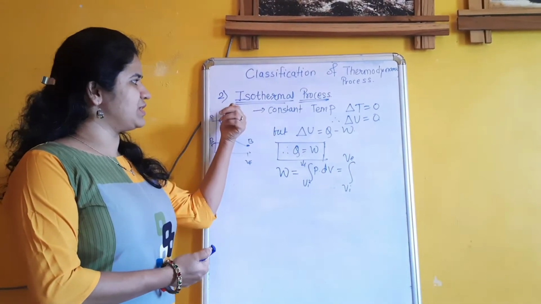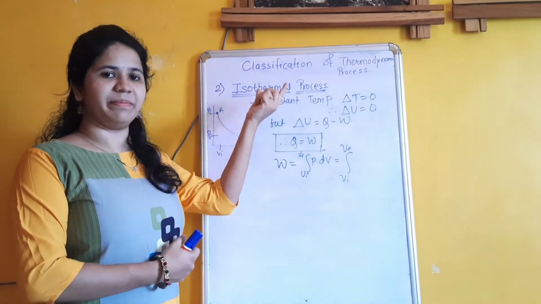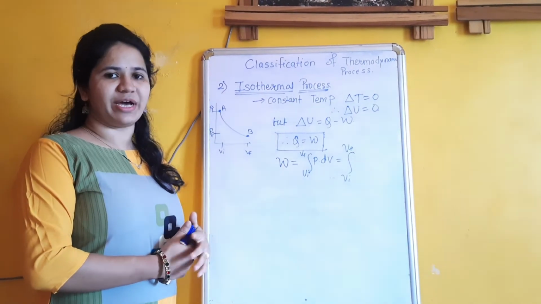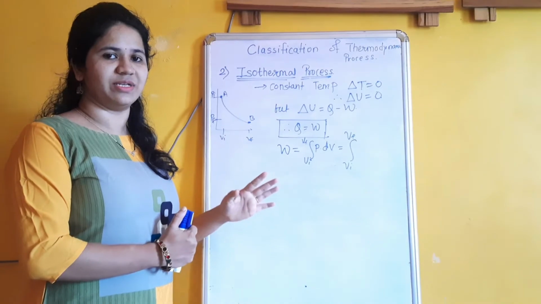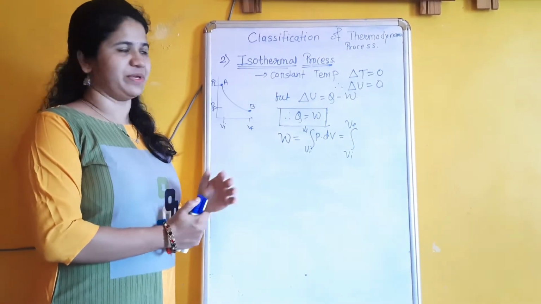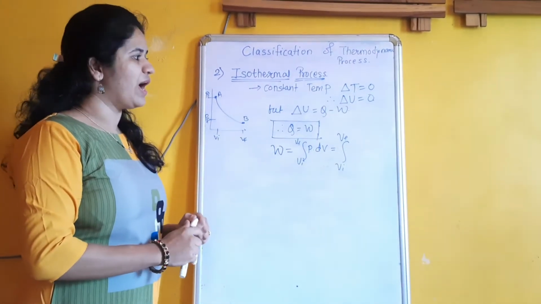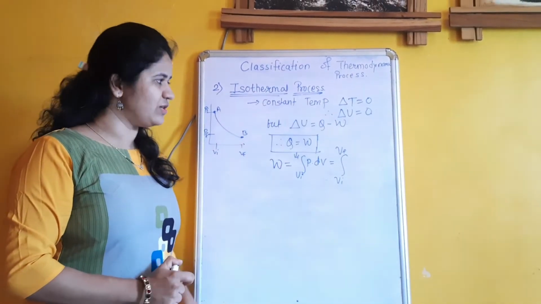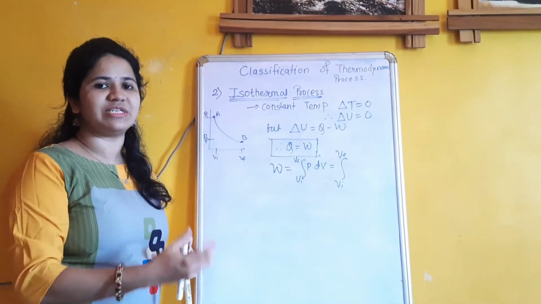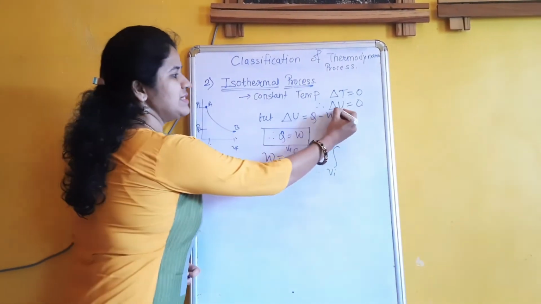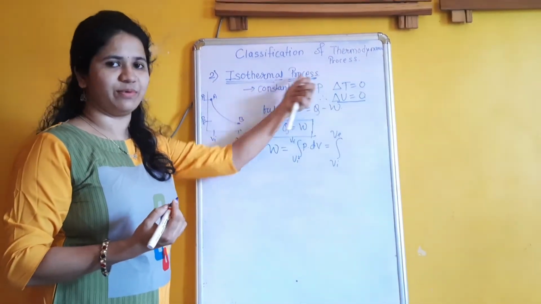The next process is the isothermal process. The word isothermal means that during this thermodynamic process, the temperature is constant throughout. There is no change in temperature, so delta T is equal to 0. If there is no change in temperature, then the internal energy of the molecules is constant throughout. Hence del U is zero for the isothermal process.